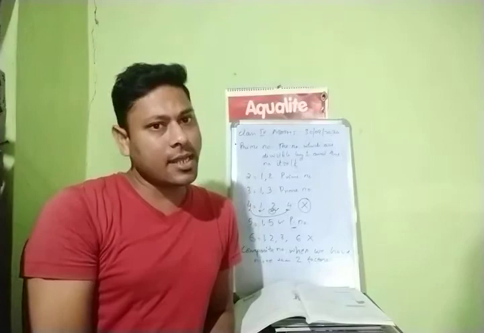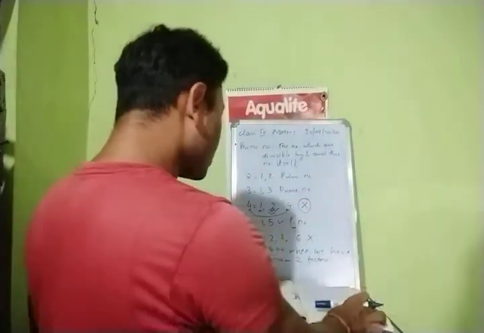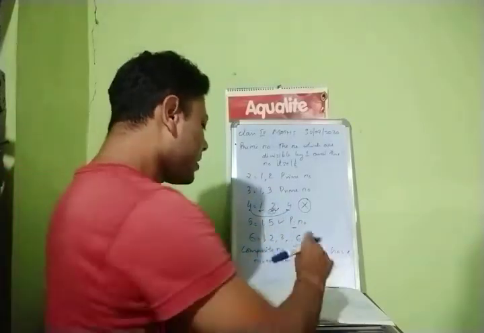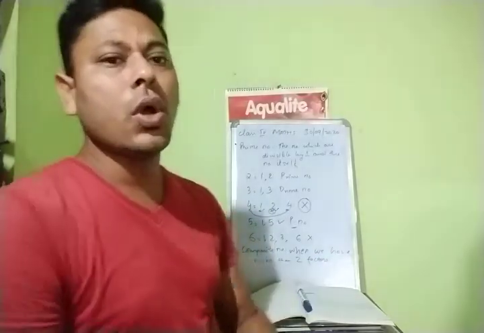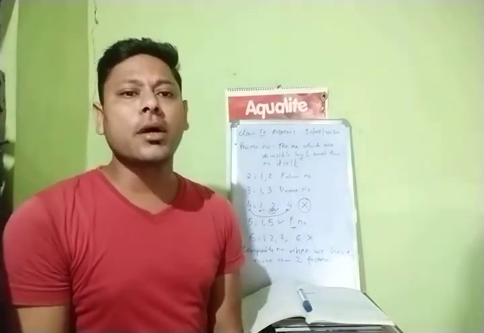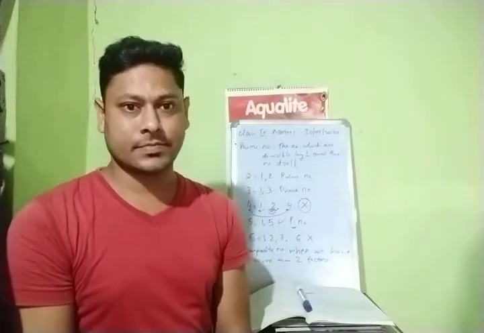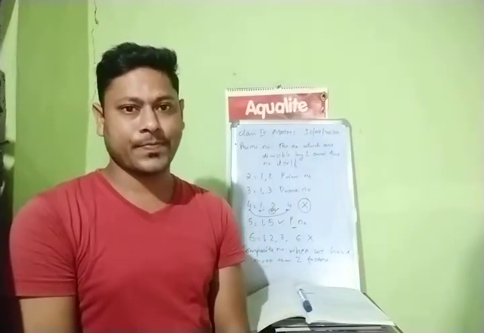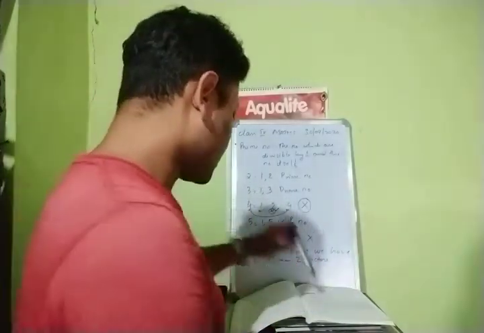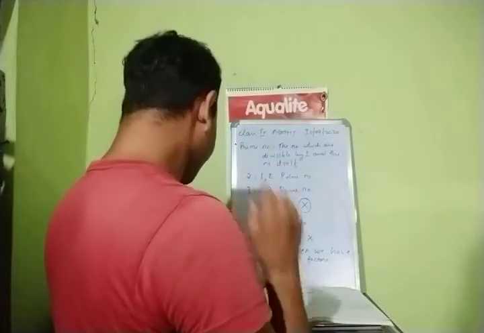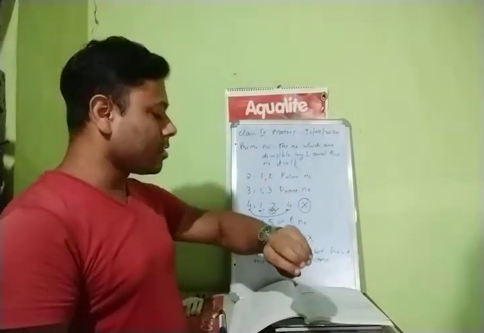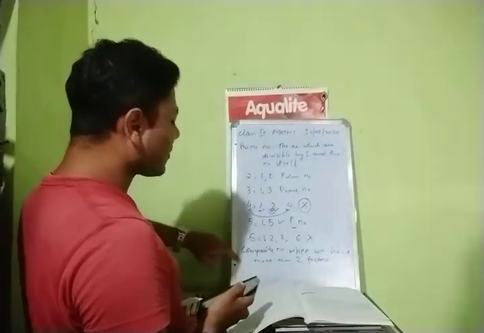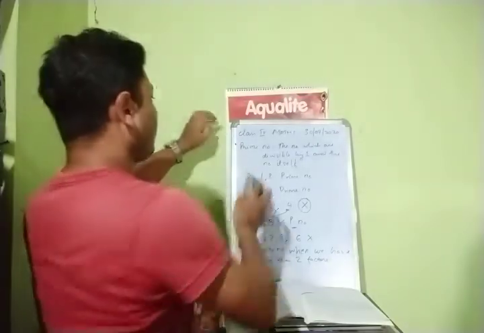Alright children, done? Okay. So in your exercise 5.4, question number 1, it is given that there is a table from 1 to 200, right? But we will do numbers from 1 to 100 only. Right children? We will do the numbers from 1 to 100. Okay? So let us do it. Let it take time, but we will complete this. Right children? First of all, prime number, composite number done. Clear properly? Okay? Now let us do it.